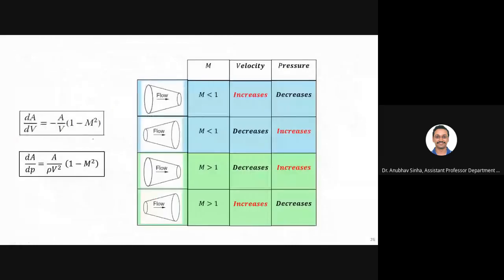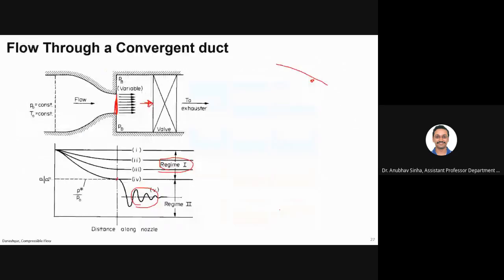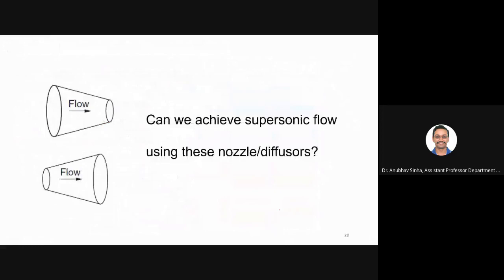Talking about a converging area, pressure will always be decreasing. When you go to a diverging area where Mach number is more than 1, then pressure should also decrease. Okay. So because of the throat, we are seeing that issue.